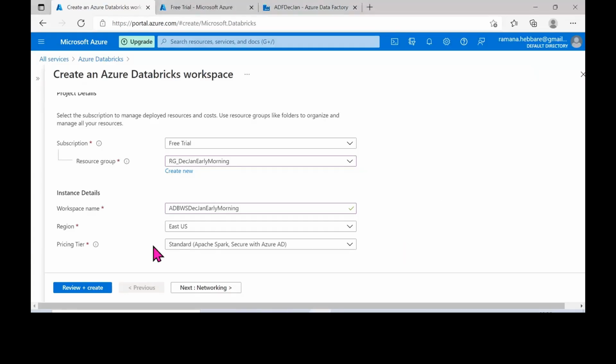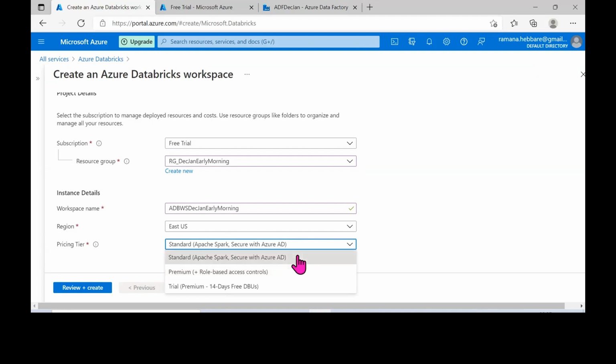All right. So here we have created the workspace and the region and the pricing tier. Based on the pricing tier you choose, you will be charged a few dollars. Since it is a free trial version, you are getting 14 days free DBUs.